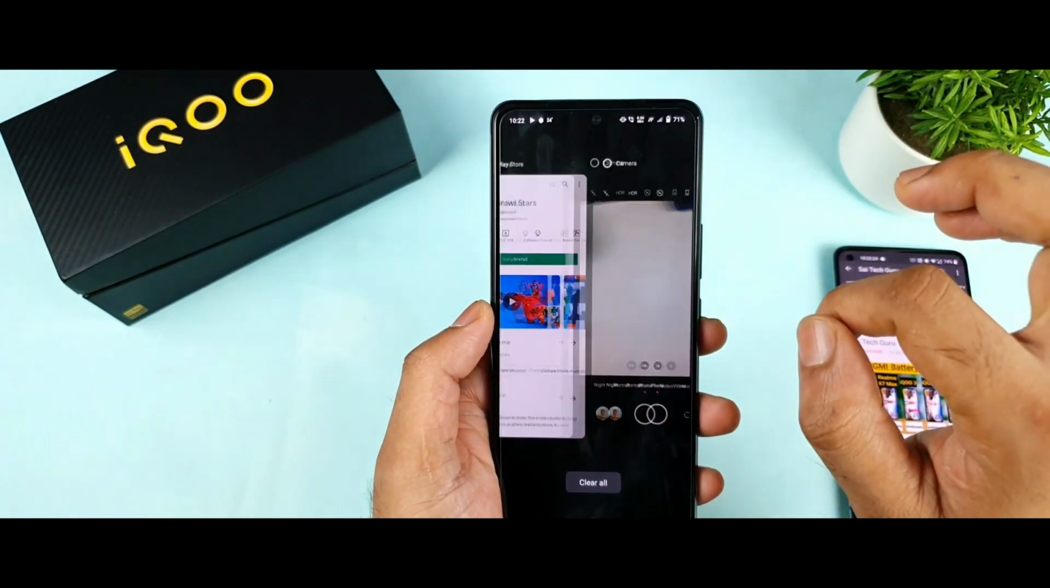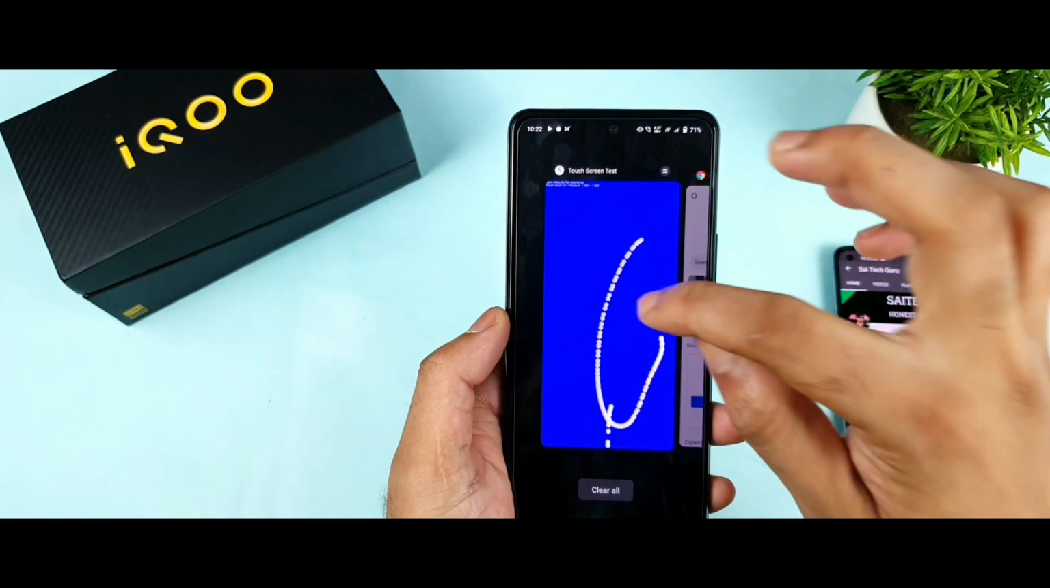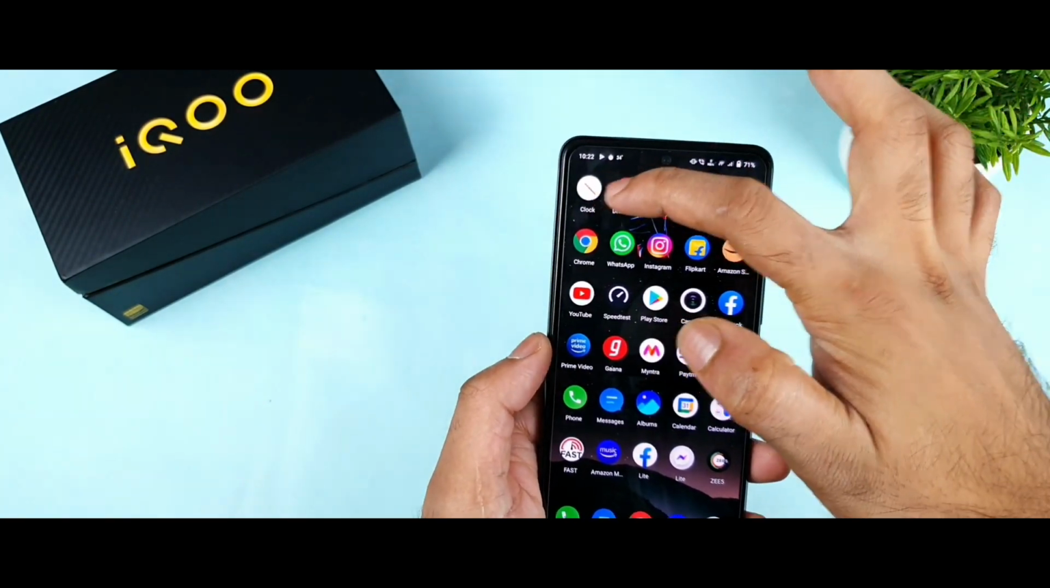Let me just show you the first application which I opened. As you can see, touchscreen, Google Chrome. From there, we can actually see each and everything from ear. So I cannot see from the starting, I cannot see anything.